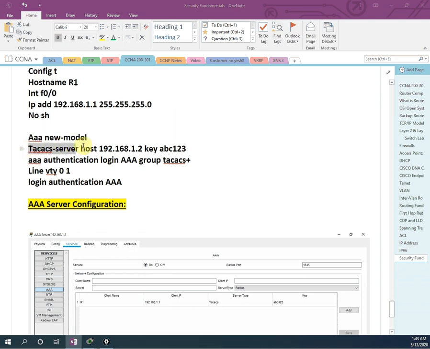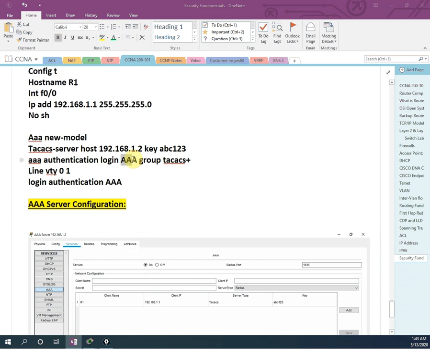Then which service are we using? We just created the TACACS server with its host name. This is the IP address for our server, so we will write this one, and the key is ABC123 that we are giving. There we wrote this key. Okay, and then we need to write AAA authentication login.